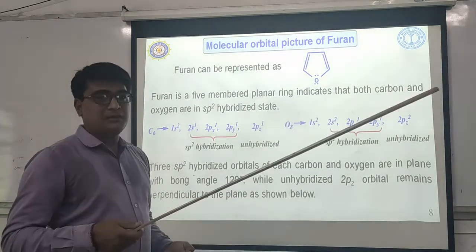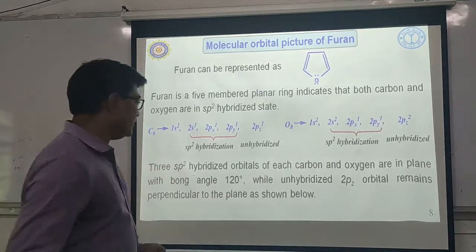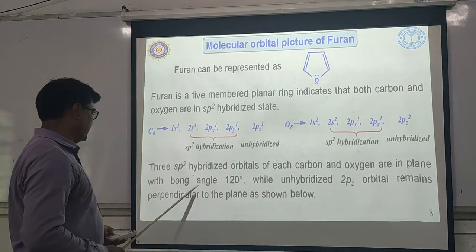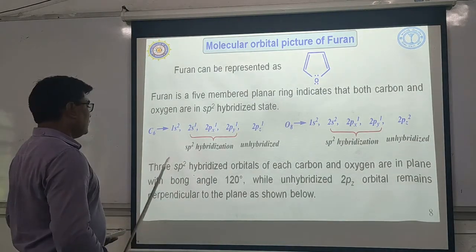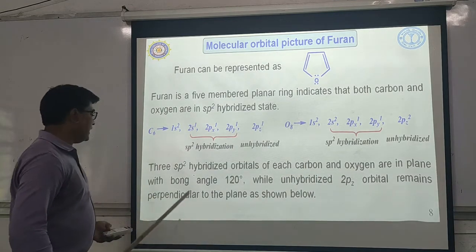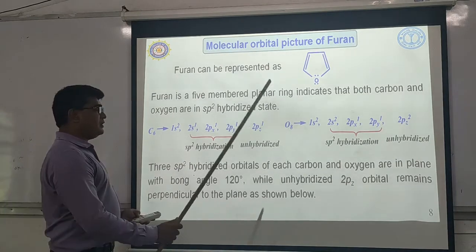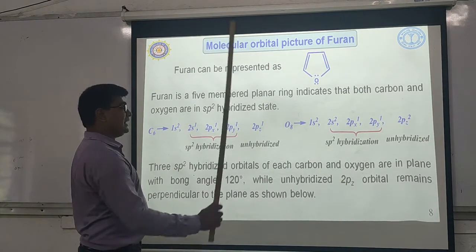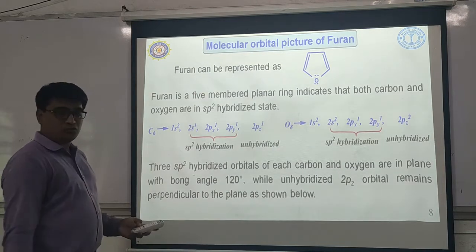What is the geometry of that fan? It is trigonal planar. So the same geometry we will obtain, with a bond angle of 120 degrees. The unhybridized 2pz atomic orbital remains perpendicular to the plane as shown below.